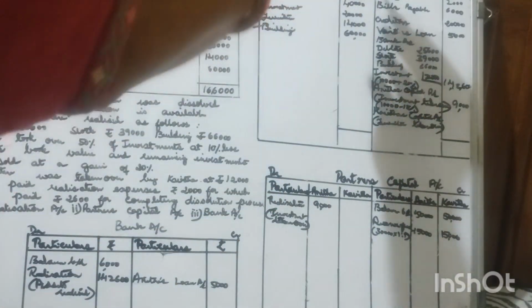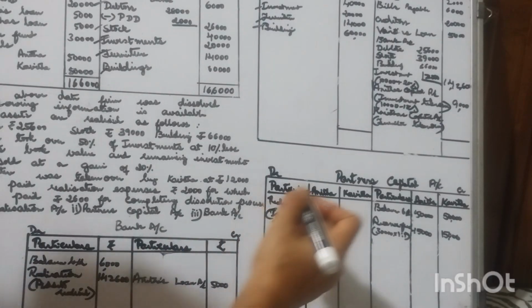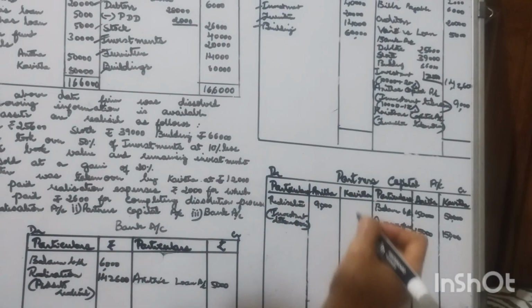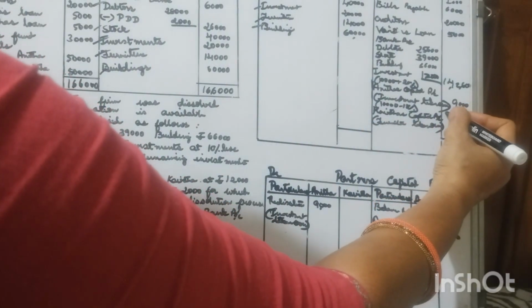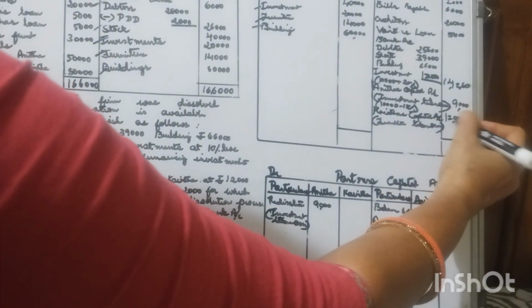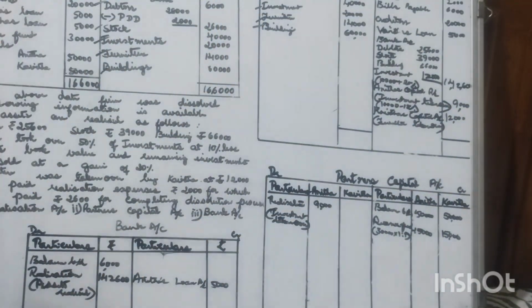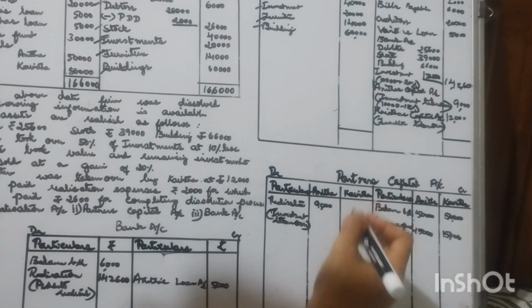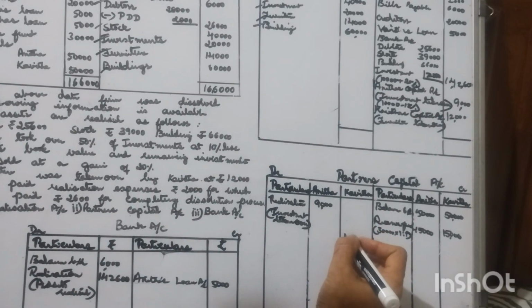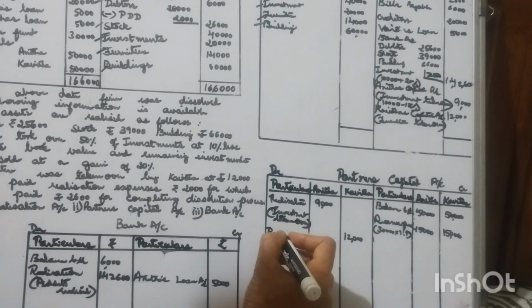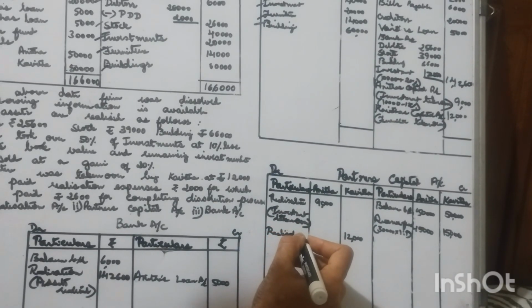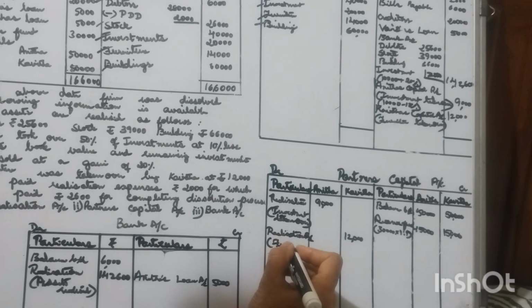So Kavita's capital account debit to realization account. The value of furniture is 12,000. That has to be recorded. So Kavita's capital account debit to realization account, under Kavita's column, 12,000. So she has taken over furniture, furniture taken over.